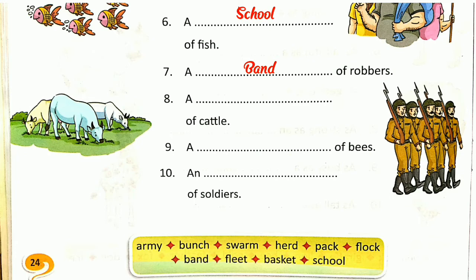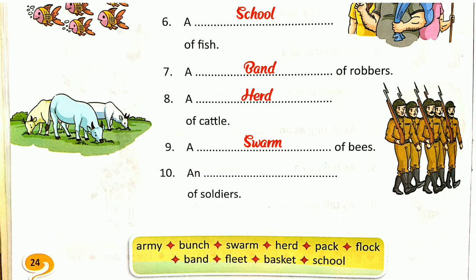Now number 8, a blank of cattle. A group of cattle or cows is called, yes, a herd. Now number 9, a blank of bees. A group of bees is called, yes, a swarm. So a group of bees is called a swarm.